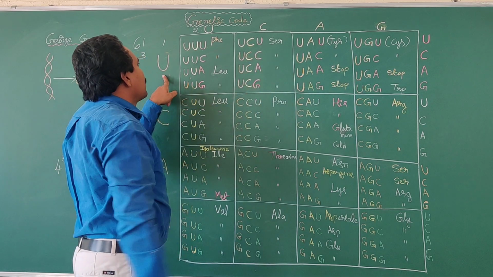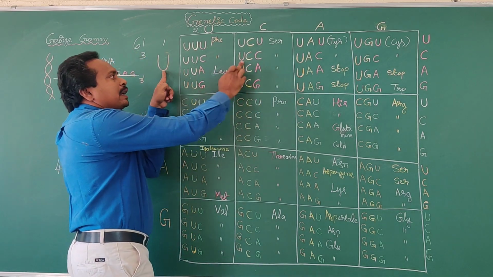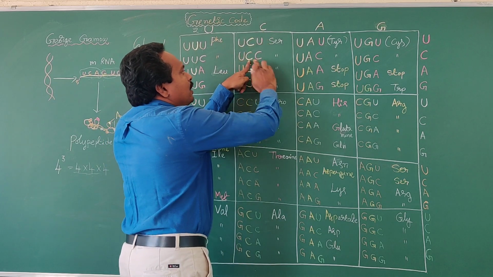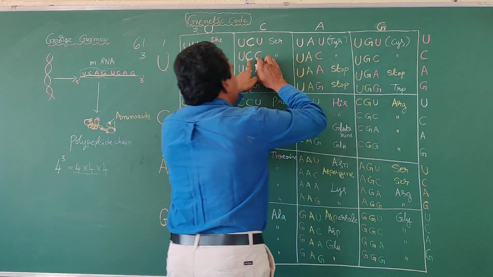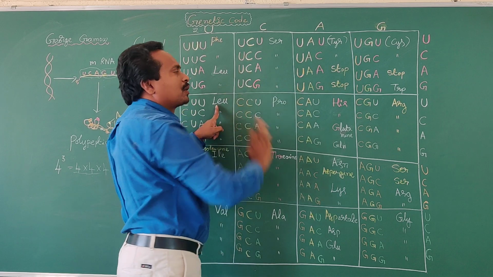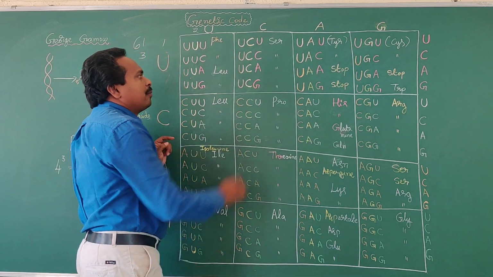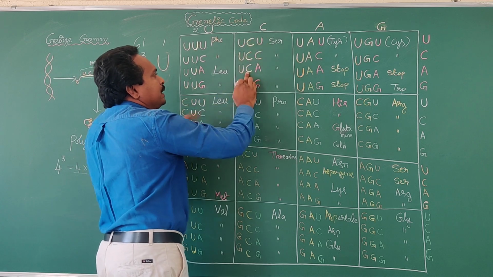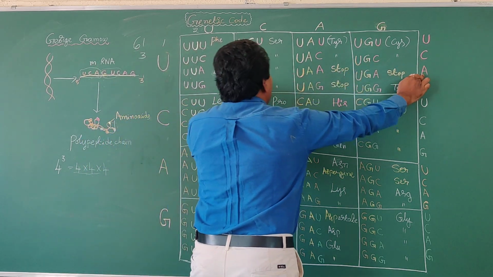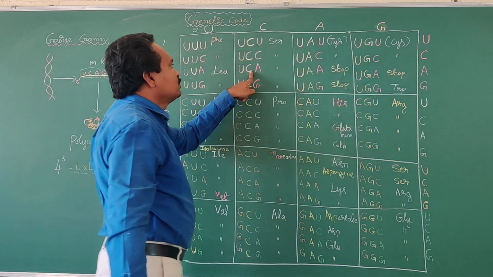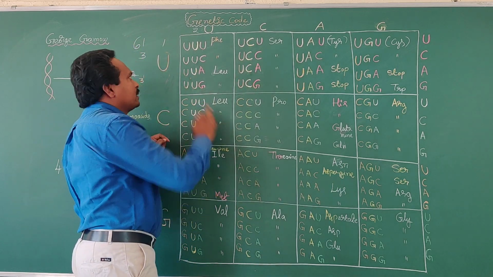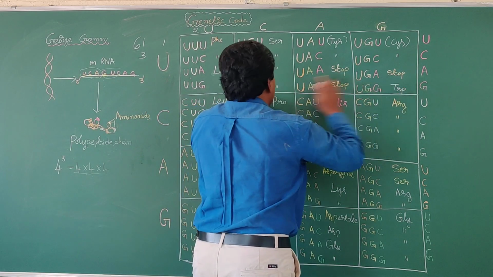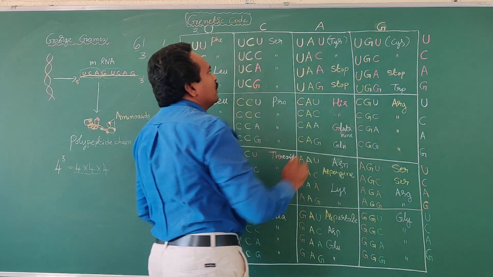And the next codon: first position U, second position C, and third position C, UCC codon. Okay, and next UCA codon. Next codon is UCG, like that.